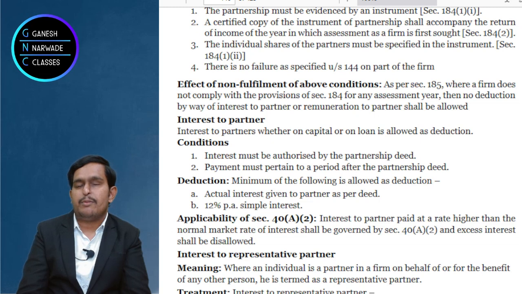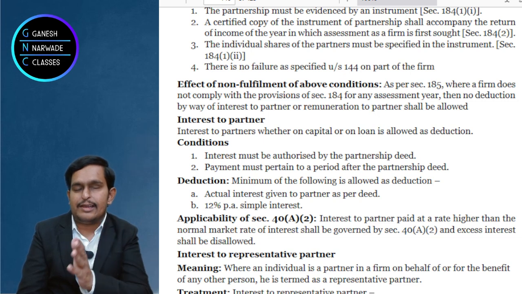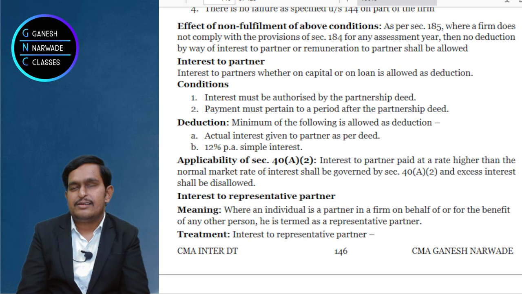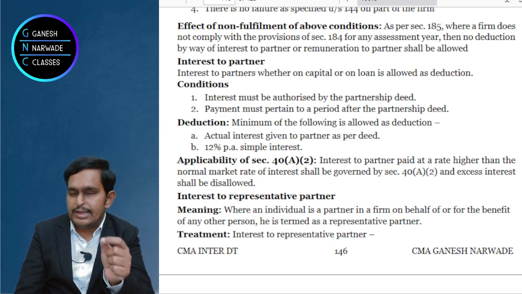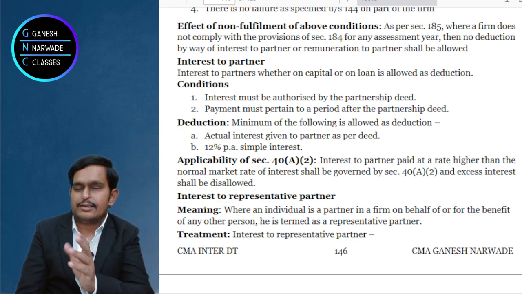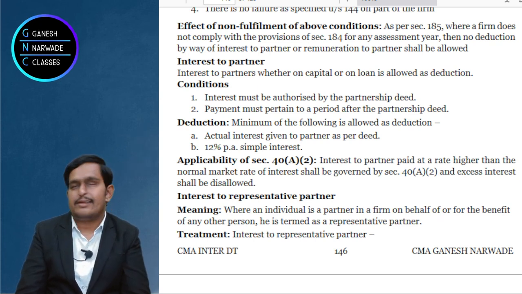First, there should be a proper partnership deed. That means the partnership should be evidenced by an instrument, right? Second condition is that the interest should be paid only after the date of the deed. Suppose if interest is paid before the date of deed, it will not be allowed as deduction. If there is no deed, then interest will not be allowed as deduction. So the deed should also be there and interest should be paid only after the date of the deed. These two are compulsory conditions.